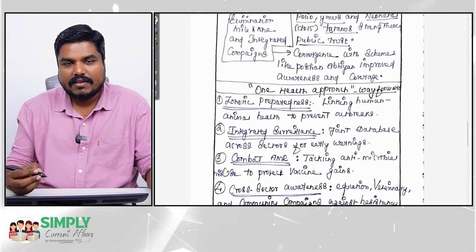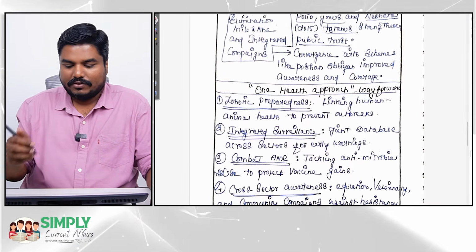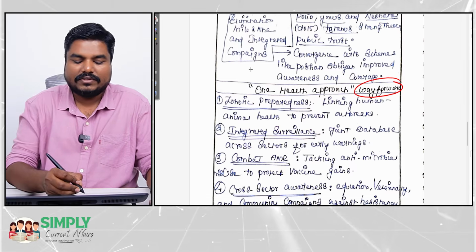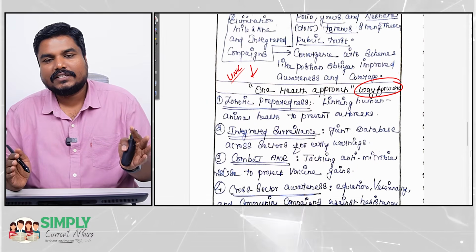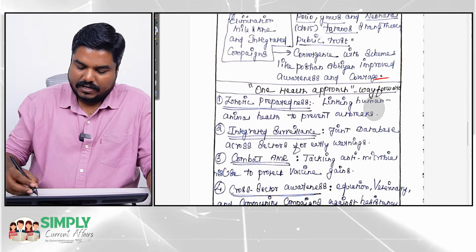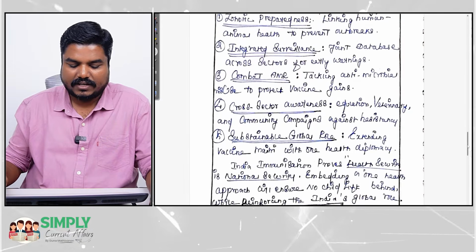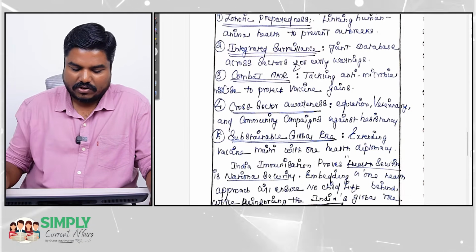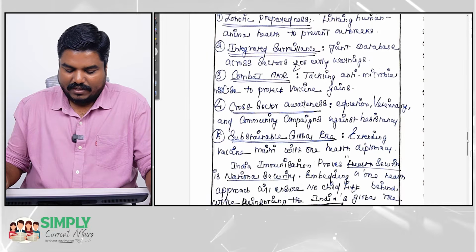Without linking that today we need the One Health approach, you are highlighting it as the way forward, but you should give some link. You have to give some link. Suddenly you are coming up with a subheading. So that link sentence is missing here. Apart from that, zoonotic preparedness, integrated surveillance to combat antimicrobial resistance, cross-sector awareness. Right, all these points are fine.